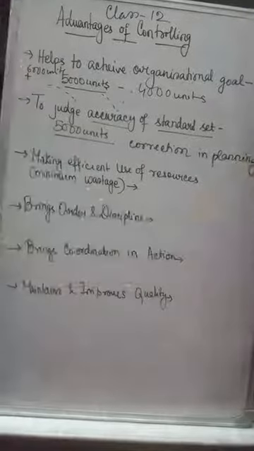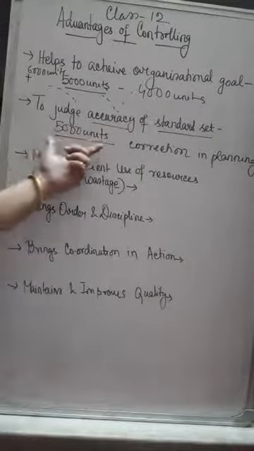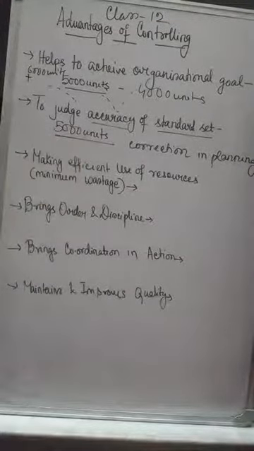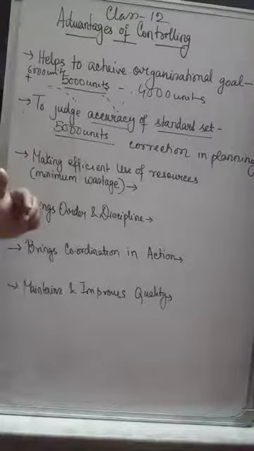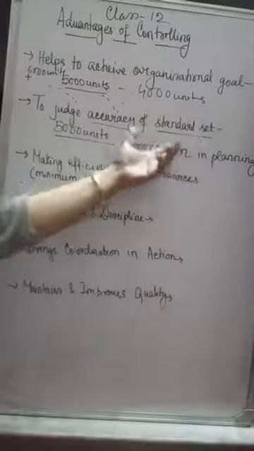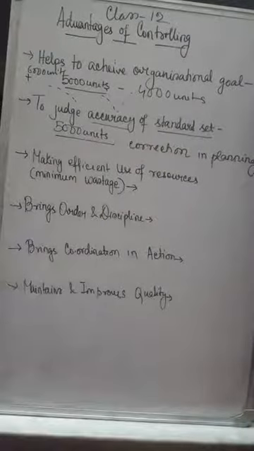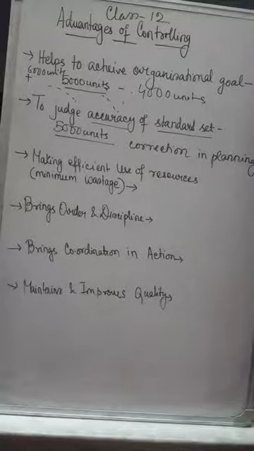That means, suppose the planned target or the standard set is 5,000 units, and every time the controlling team finds that the actual performance is falling below. And suppose the cause is that the planning is faulty, because the standard set can never be achieved with the type of machinery used or with the labor used.